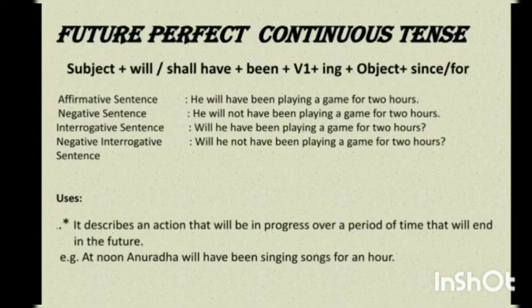Will he not have been playing a game for 2 hours? A negative interrogative sentence. And it describes an action that will be in progress over a period of time that will end in the future. I repeat, it describes an action that will be in progress over a period of time that will end in the future. For example, at noon Anuradha will have been singing songs for an hour.